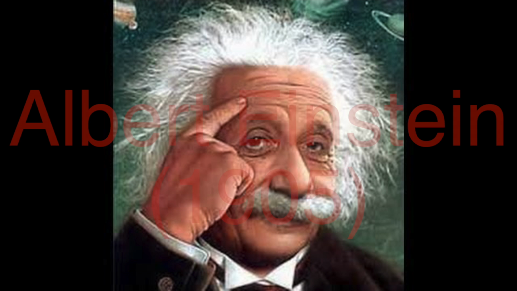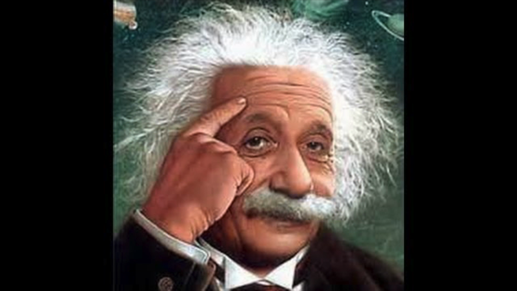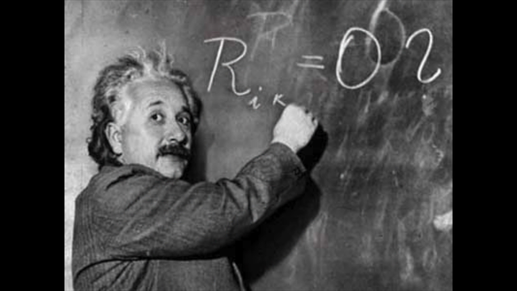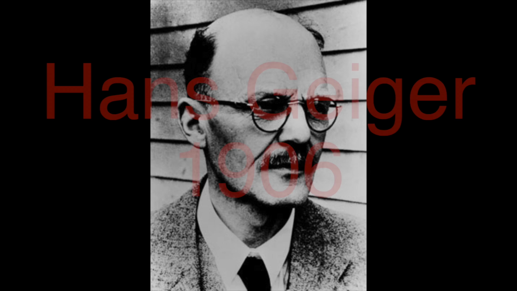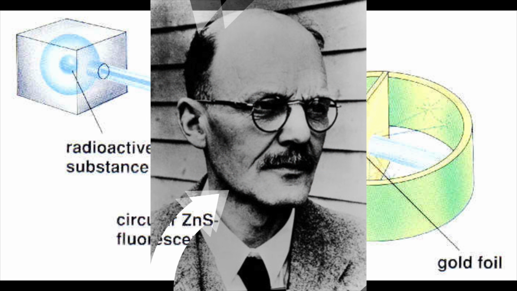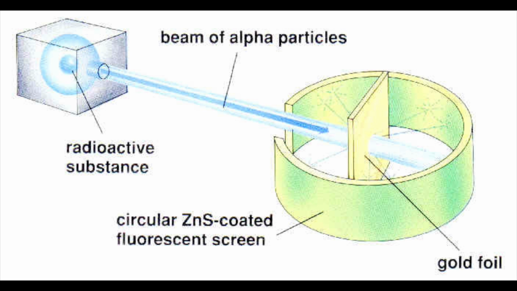Albert Einstein, 1905. He was the most famous physicist and scientist. He discovered the world-famous equation E equals mc squared. It first explained the photoelectric effect, second offered the proof of the existence of atoms, and third introduced the theory of special relativity. Hans Geiger, 1906. He was best known as the inventor of the Geiger counter to measure radiation. In 1908, Geiger introduced the first successful detector of individual alpha particles.